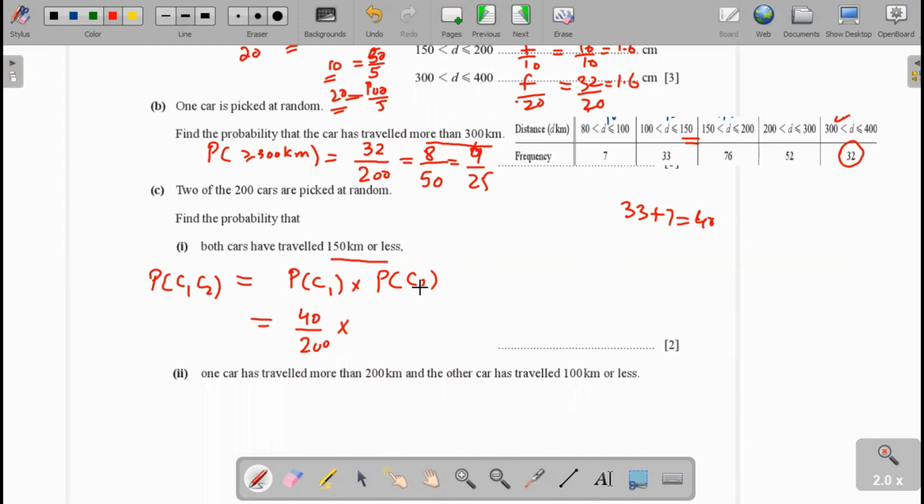Then for the second car, one car will be less. The total number of such cars was 40. Now one car is already chosen, therefore 39 cars will be left out of 191. And you can calculate it.